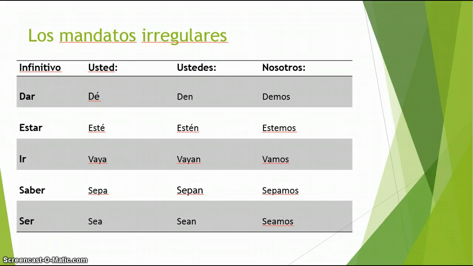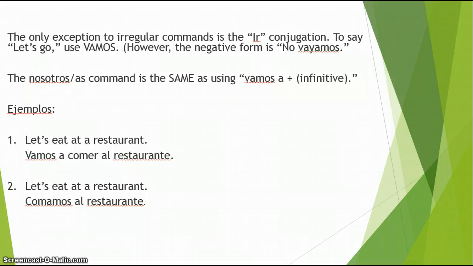Necesitan recordar, con dar y estar tenemos acentos. Without that accent over the E in dar, you would get the word from or of. So you need to make sure you remember your accents. Pay special attention to the verb ir in the mandato nosotros. It is a bit confusing. To say let's go, think about Dora. She doesn't say vayamos, she says vamos. However, the negative form to say let's go, or let's not go rather, is no vayamos. So you just need to memorize that.